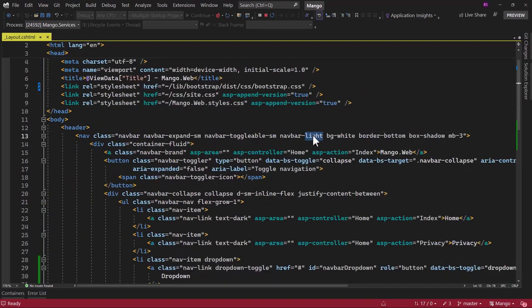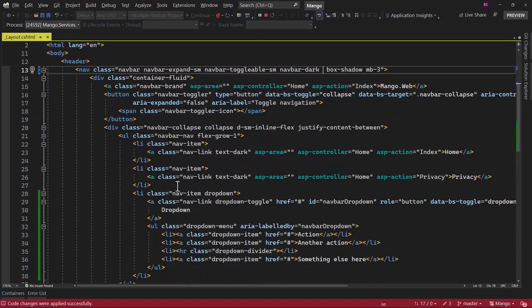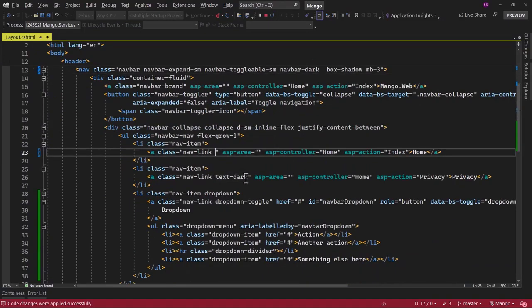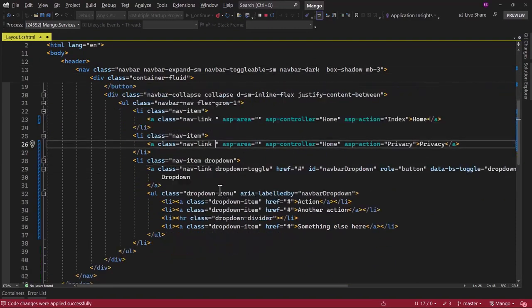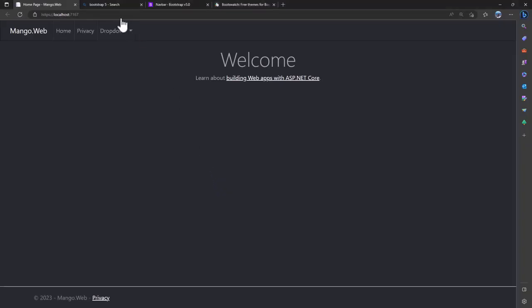Where we have the navbar light, I will make that navbar dark. Remove the background white and border bottom. Save that. Let me see. Perfect. Where we have the text, we will remove text dark, because we have the dark background, we do not need that anymore. Looks good. Save that here.